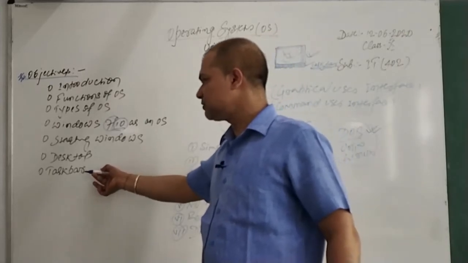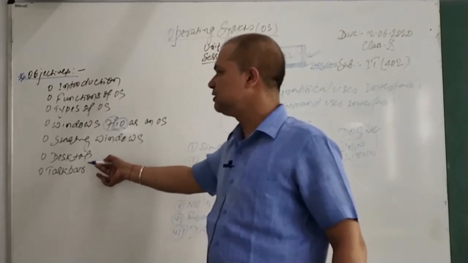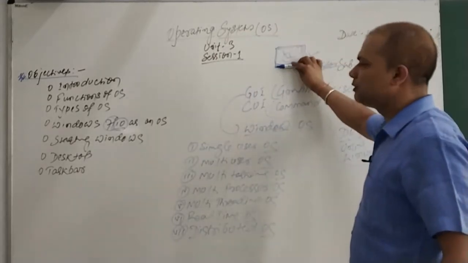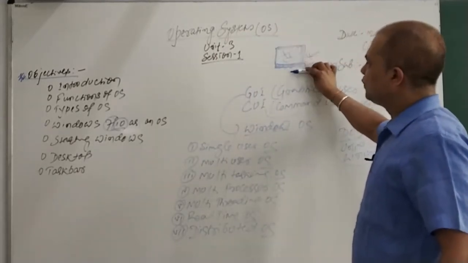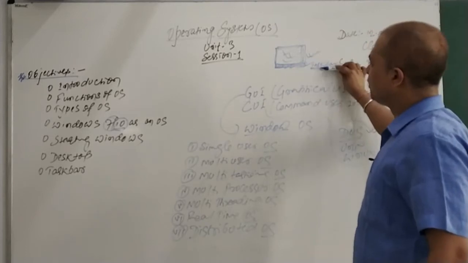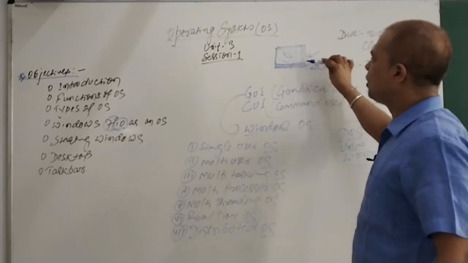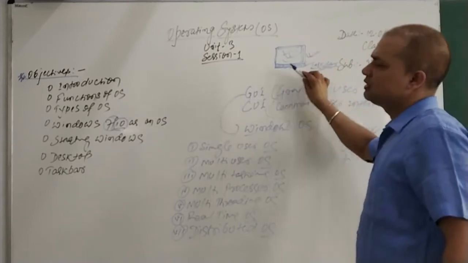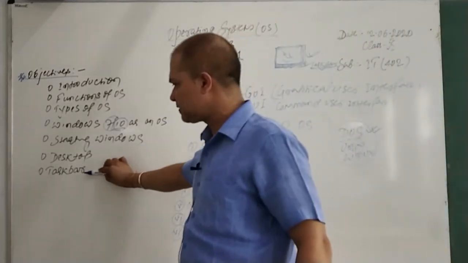The taskbar is a thin rectangular bar that generally appears after launching Windows at the bottom of your desktop, by which you can know the tasks which are currently going on. You can manage the task, you can know how much time a task will take, you can switch off and switch on some task. That is what the taskbar is.